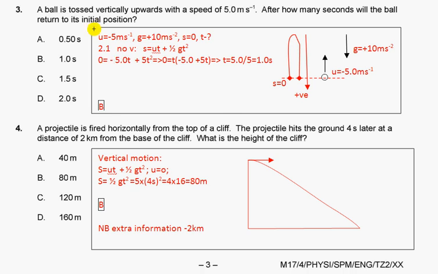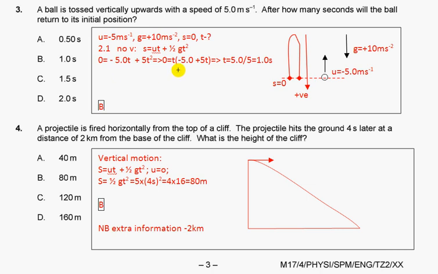Question 3. A ball is tossed vertically upwards with a speed of 5 meters per second. After how many seconds will the ball return to the initial position? So we choose positive direction down, then initial velocity will be -5, g will be +10, and because it returned to the same position, displacement is 0. So how much time did it take? From section 2.1, because we have no v given and none to find, we choose this formula, we substitute the values,